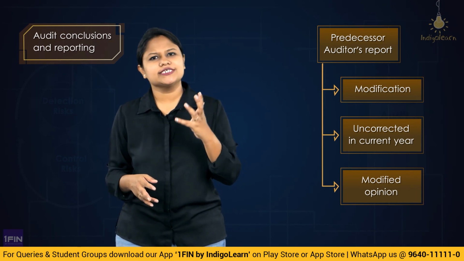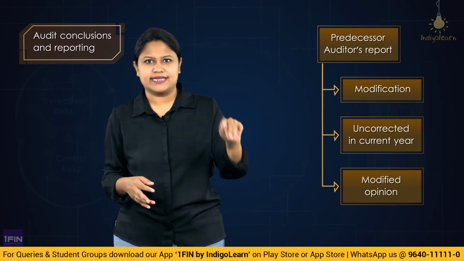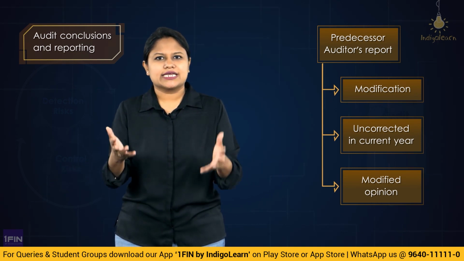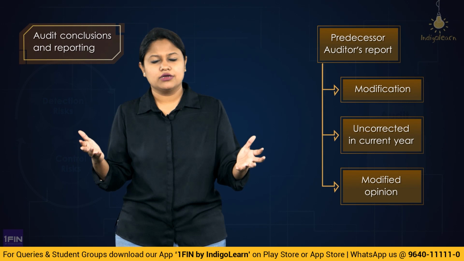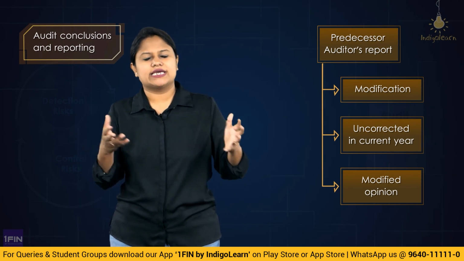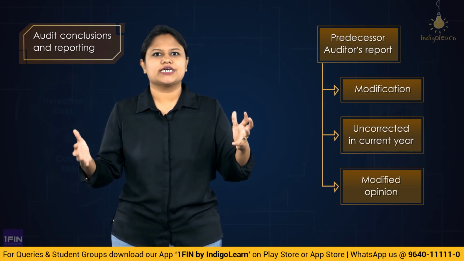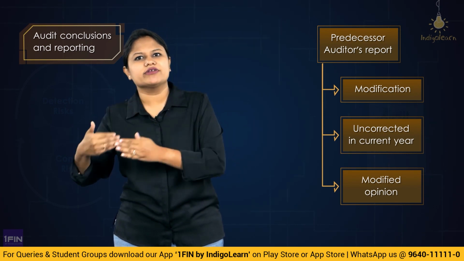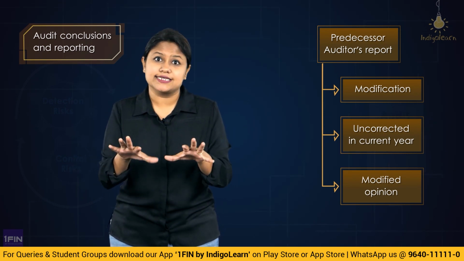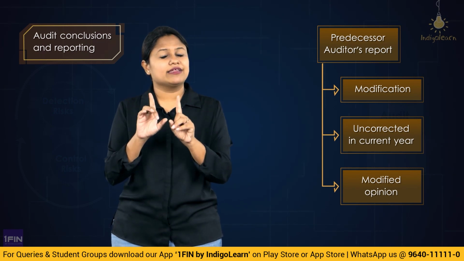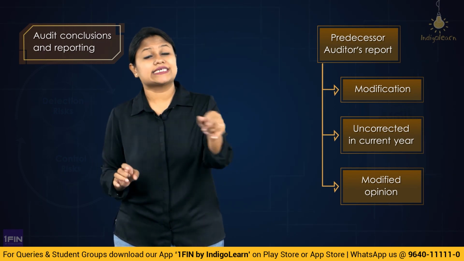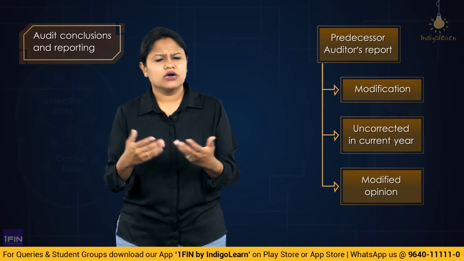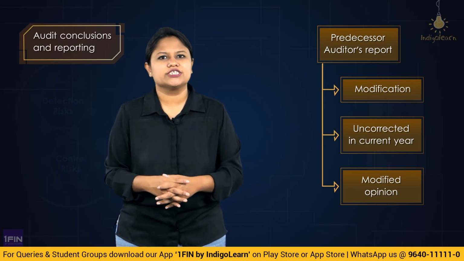Because when the previous year auditor has given a modified opinion for that reason, and this year the reason still continues, in that case what will you do? Like if there is an overvaluation of the closing stock, then this year also you will have the same misstatement. There are certain adjustments that you need to make for bringing the stock to the normal level. But you are not doing that, you are simply carrying forward the same figures. That means there is still an overvalued amount. This is a material misstatement existing even today, and this has an impact on what? Our current year financial statements. So we will also end up giving what? A modified opinion as per SA 705.